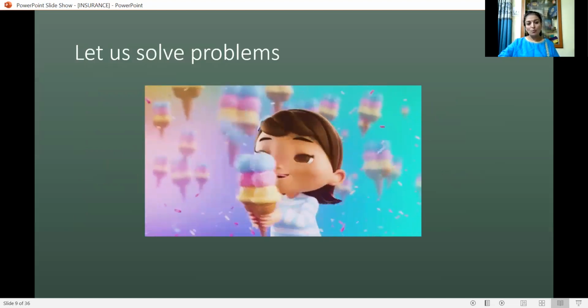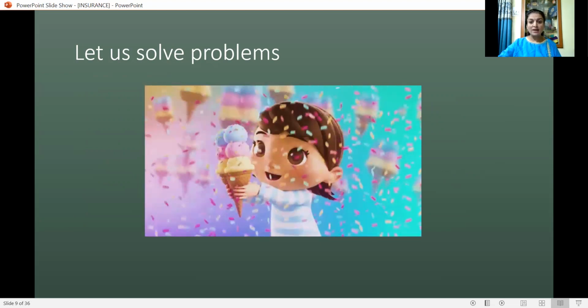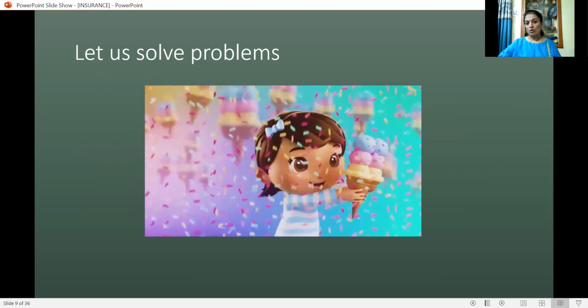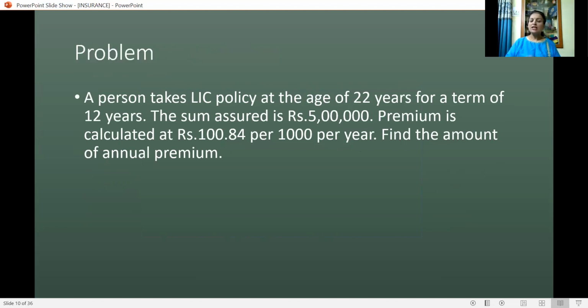Friends, now let us solve problems. We have understood the theoretical aspects, and it will be more clear only when we solve the problems. A person takes an LIC policy at the age of 22 years for a term of 12 years. The sum assured is rupees 5 lakh. Premium is calculated at 100.84 per 1000 per year. The rate is usually given like this for life insurance. It is not percent, it is per 1000. Find the amount of annual premium.